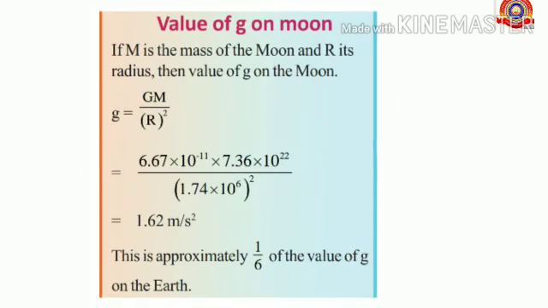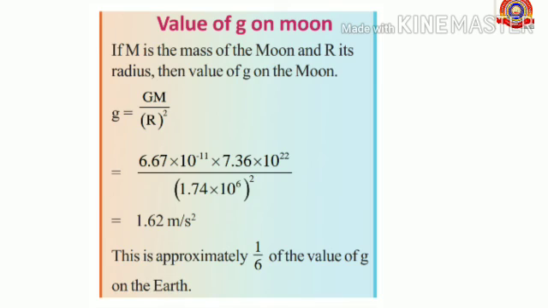So now you know the value of g on earth, and now we are going to learn about the value of g on the moon. The mass of the moon is 7.36 into 10 raised to 22 kilogram, and the radius of the moon is 1.74 into 10 raised to 6 meter. By substituting the values in the equation g equals capital G into capital M by r square, we will get the answer 1.62 meter per second square.